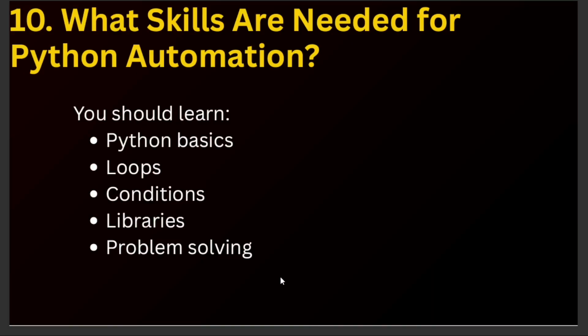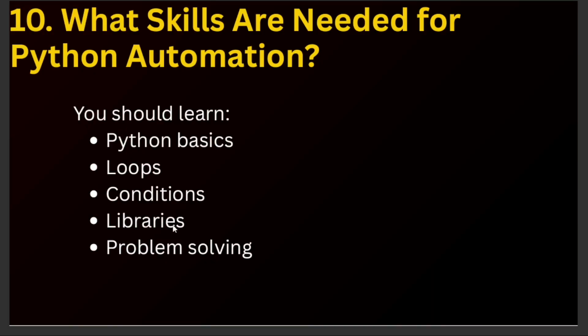At last, you should know what skills are needed for Python automation. Before going to learn Python automation, you should learn Python basics. Next, loops, for loop, if statements, conditions. Libraries, very important.